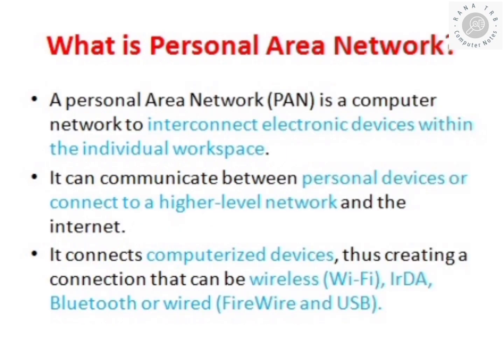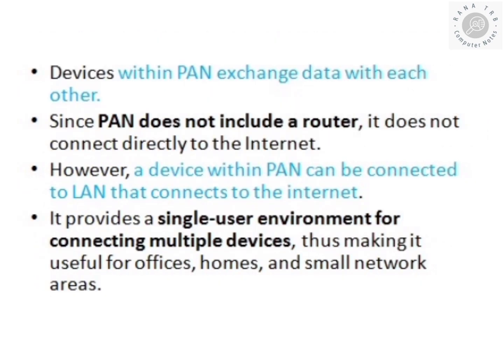What is a Personal Area Network? That is PAN. It is a computer network to interconnect electronic devices within an individual workspace. That is an individual device connection. It can communicate between personal devices or connect to higher level networks such as the internet. It connects computerized devices, and the connection can be wired, wireless, through Bluetooth or through IrDA. So devices within the PAN exchange data with each other.